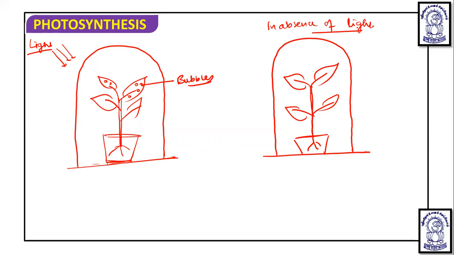So it means in the presence of light they release oxygen. So these bubbles are of oxygen.